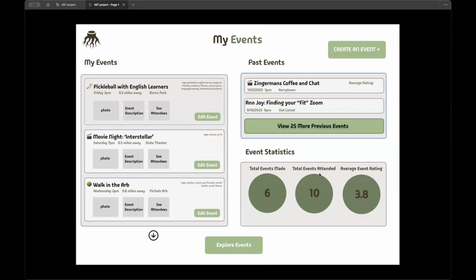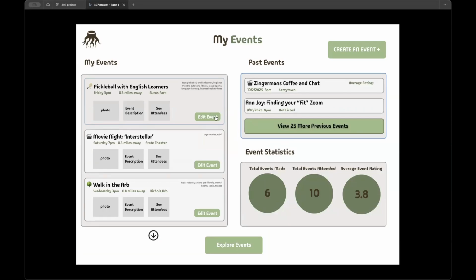which is great because if they want to look either at an event that they're currently hosting and make sure there's attendees or do anything, this makes it quite easy to look at instead of an exploration page. As you can see, compared to our new user, this has been quite populated and they've done quite a few events.